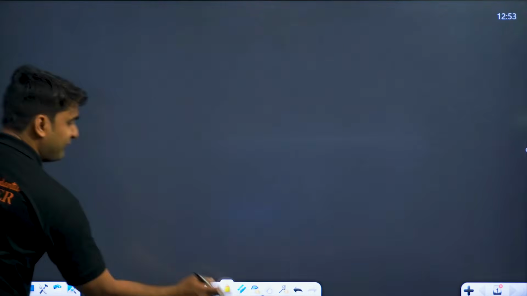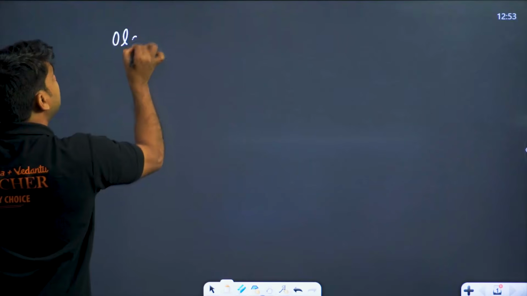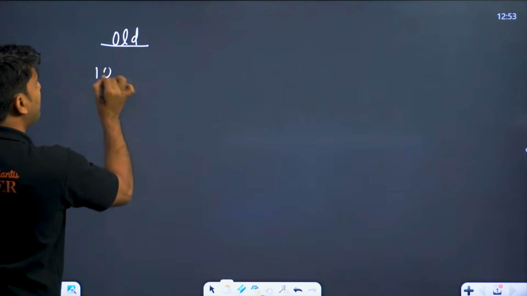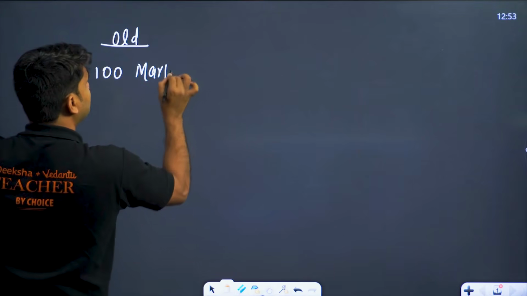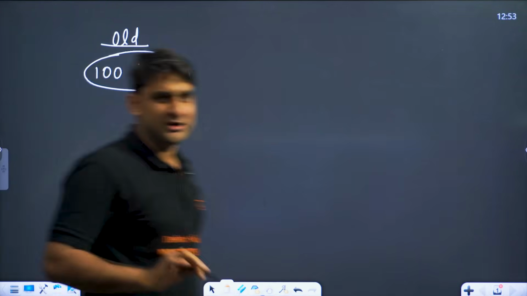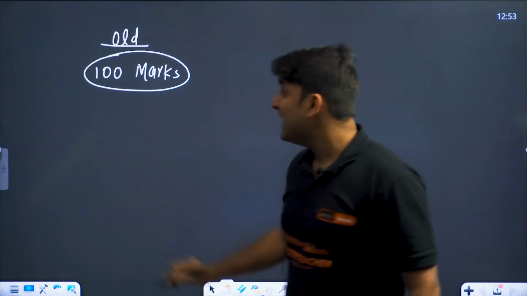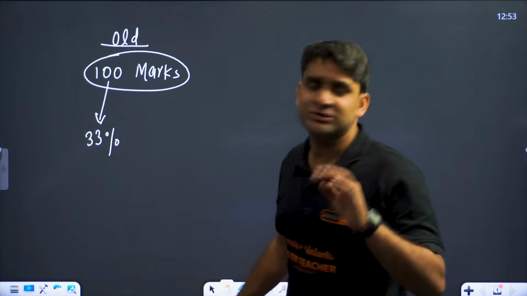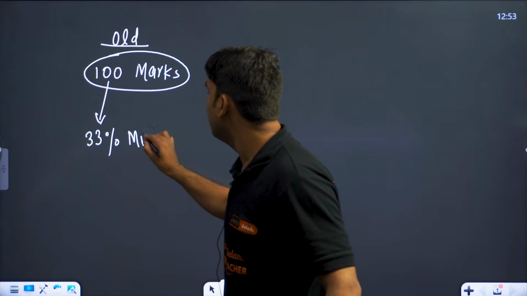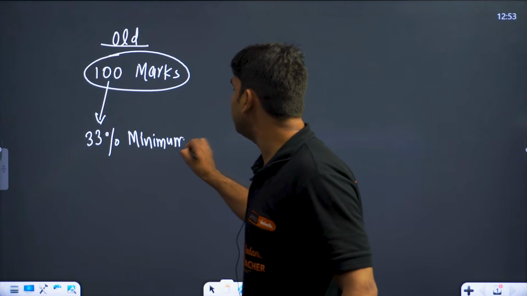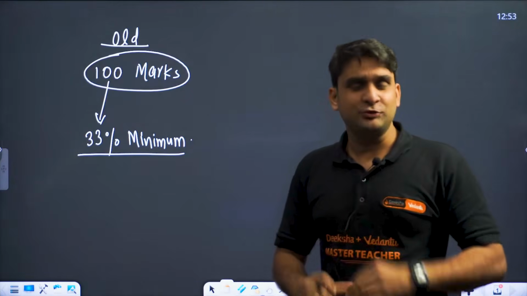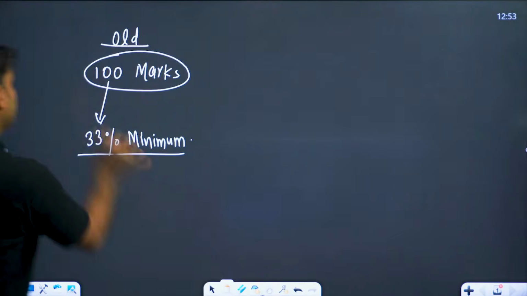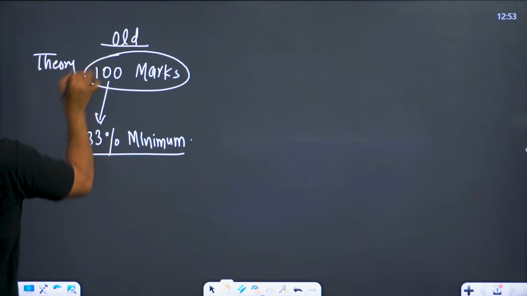So my dear, if I tell you the old passing criteria, the old pattern, in previous years the question paper was made up of 100 marks. The total 100 marks question papers were designed in the subjects, math, science or social studies, whatever it is, and to pass the exam the students were required to score at least 33%. 33% is the required marks to pass the exam. And this 100 marks is combined for both theory plus practical.